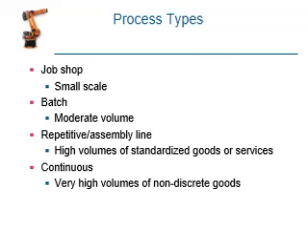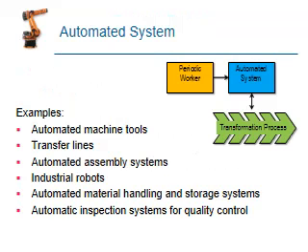There are the job shop production, batch production, repetitive or assembly lines, and continuous production. Job production means very small scale, and batch production stands for moderate volume. Repetitive assembly lines are higher volume. Continuous is very high volume. Based on the components, we decided which of the four production types is available. Based on our requirements, we choose job production.